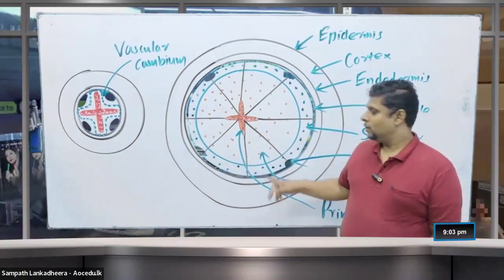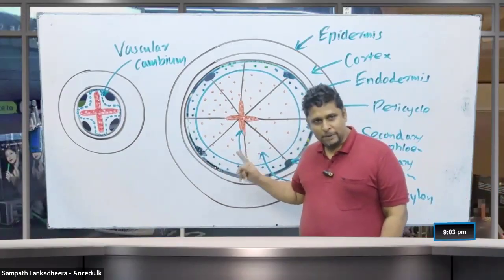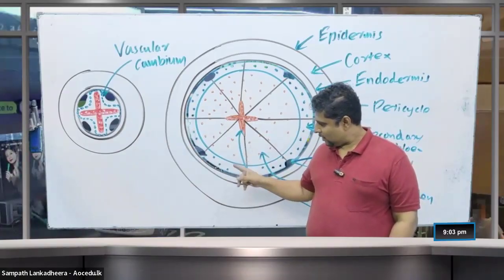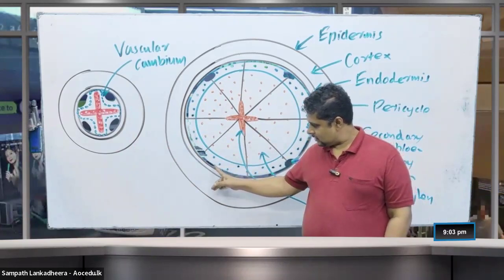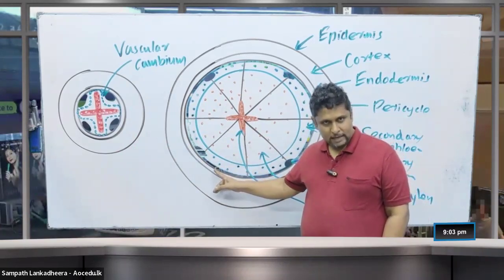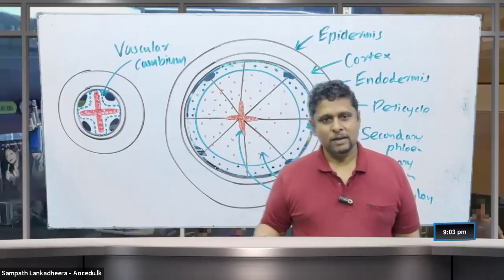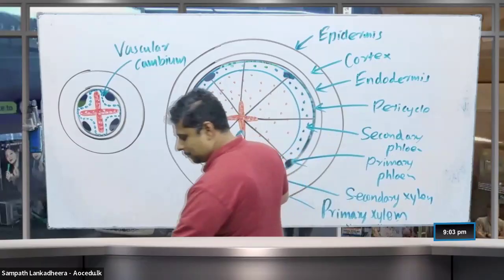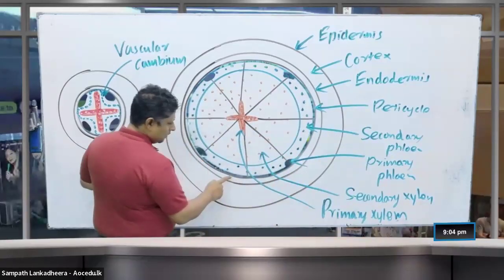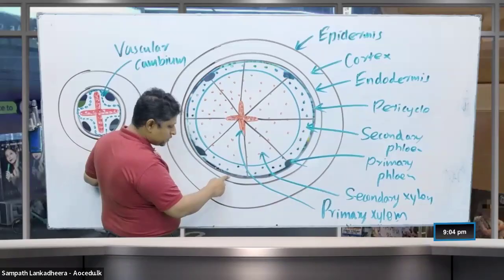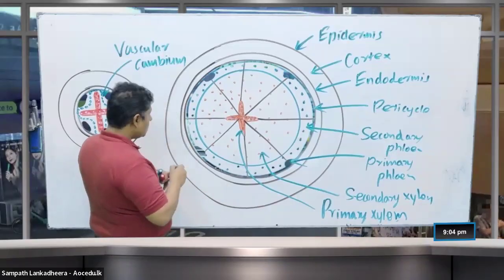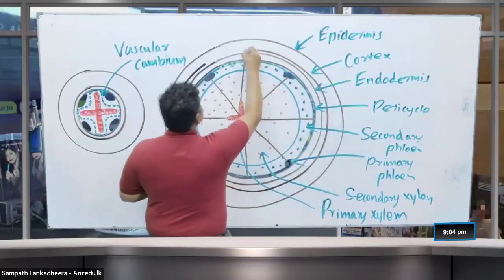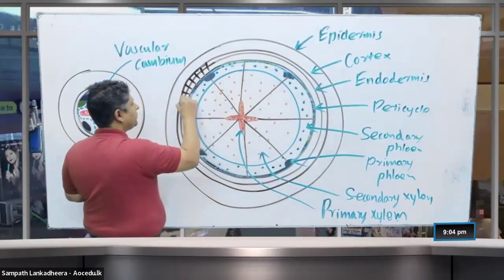So what happens next? The pericycle becomes the cork cambium. Let me show you how the pericycle becomes the cork cambium and starts producing cork towards the outside. So let me show it like this. This is now forming cork towards the outside.